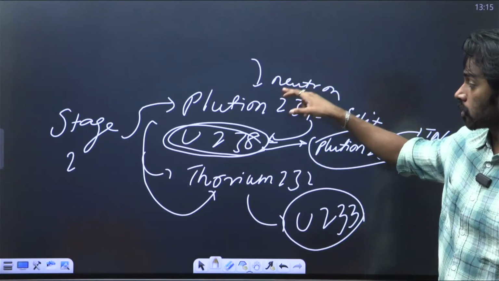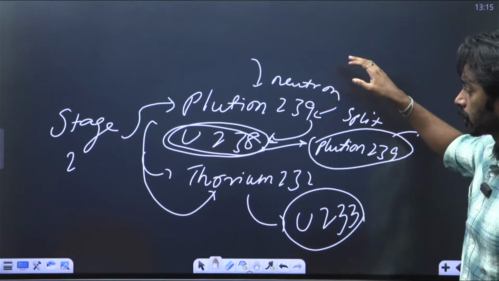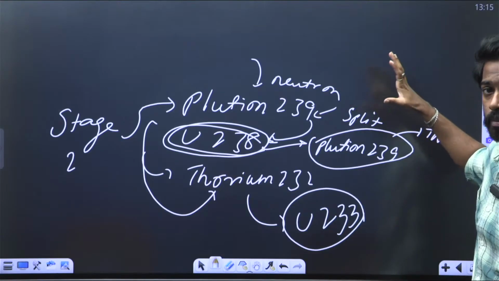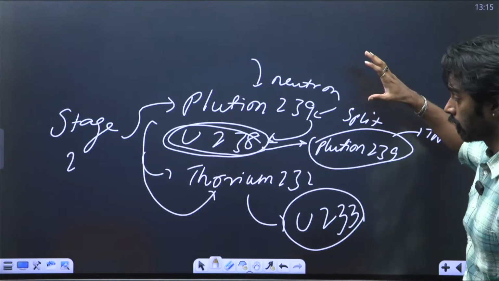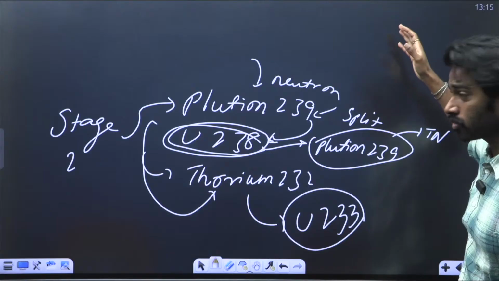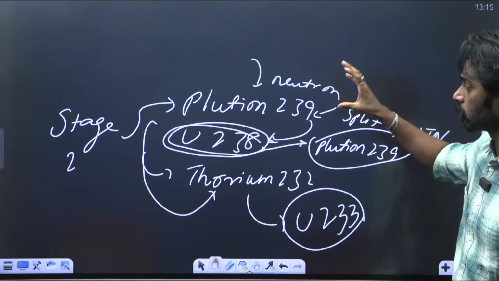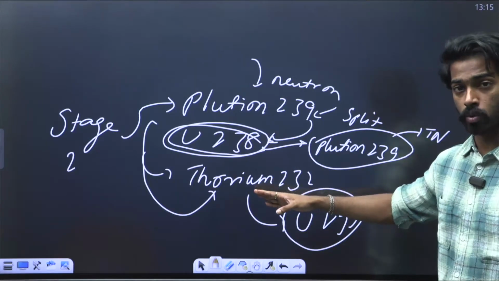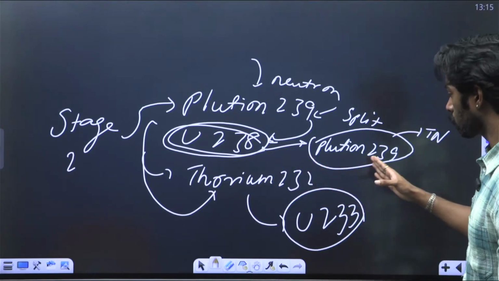When a neutron is hit to the plutonium-239, it is split. There is nuclear fission happening. A lot of energy is released, and the energy is utilized in the power stations. And the neutrons that are released after the fission reaction are absorbed by uranium-238 and thorium-232, which leads to plutonium-239 and